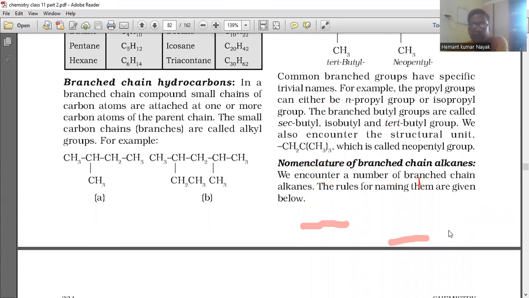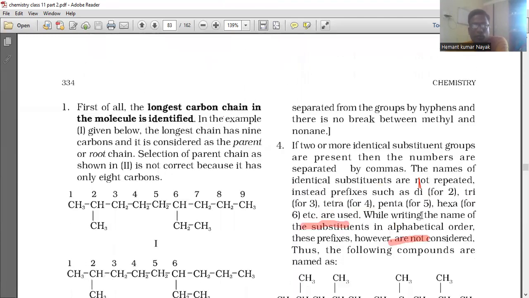Nomenclature of branched chain alkanes. We encounter a number of branched chain alkanes. The rules for naming them are given below.